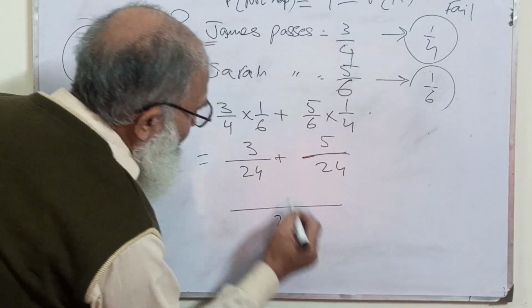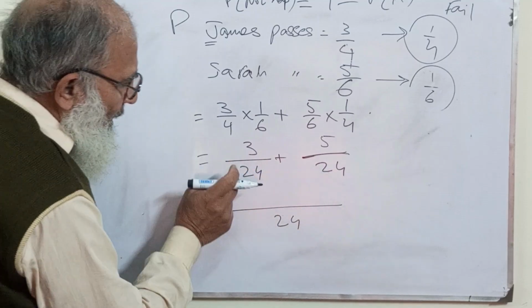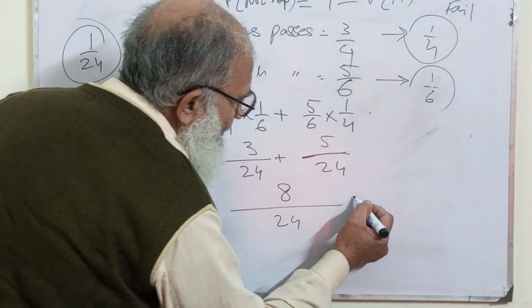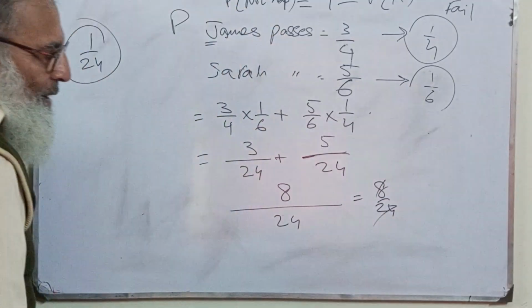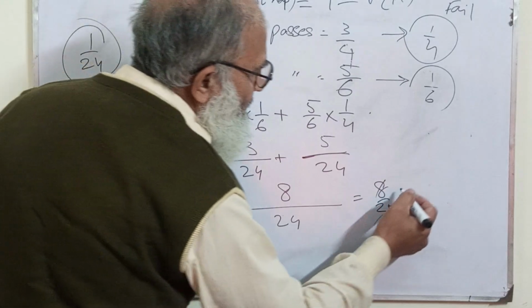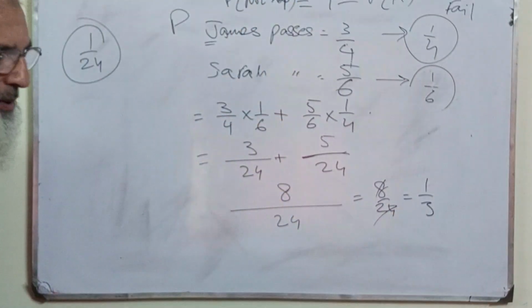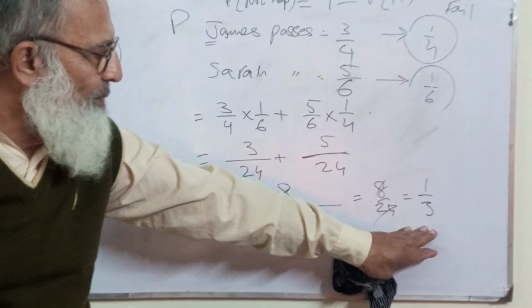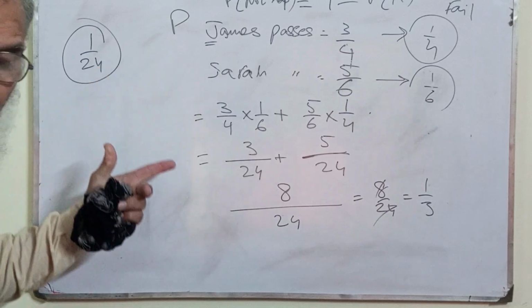Since both denominators are 24, you will just add them up. That is equal to 8 upon 24, or you can say that it is 1 divided by 3. So this is the probability that either one will pass and the other will fail.